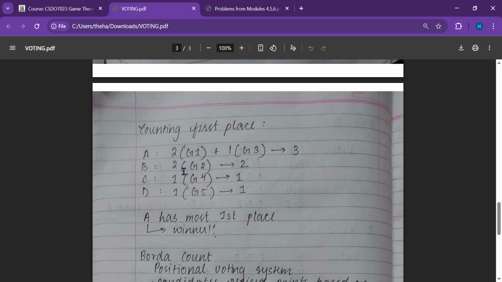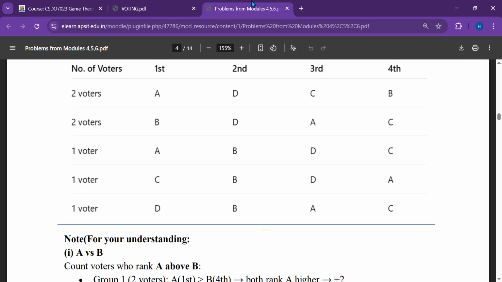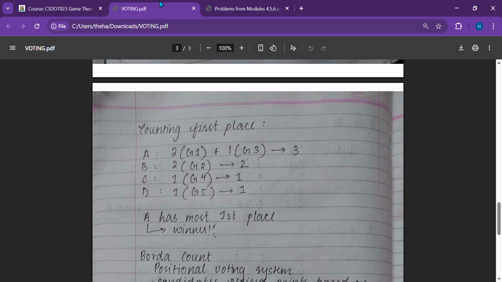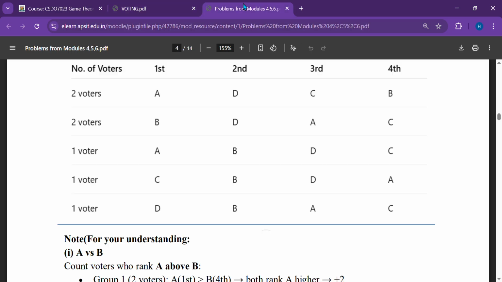How many times was B placed in the first place? B was placed 2 times in the first place. So 2. Similarly for C and D.